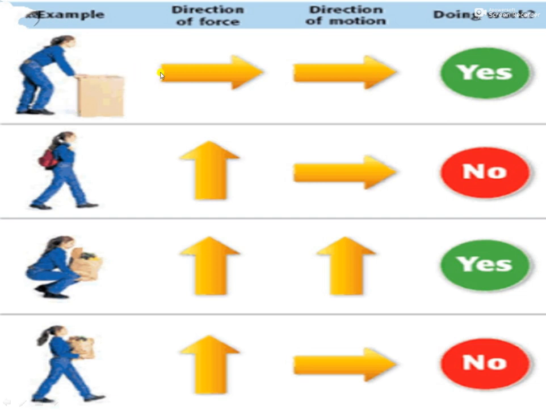Now you can see here, let us identify, students, the direction of force. A girl is pushing the box to the right, and the box is also moving to the right, and there is displacement. Force and displacement are both in the same direction, so here work is done.